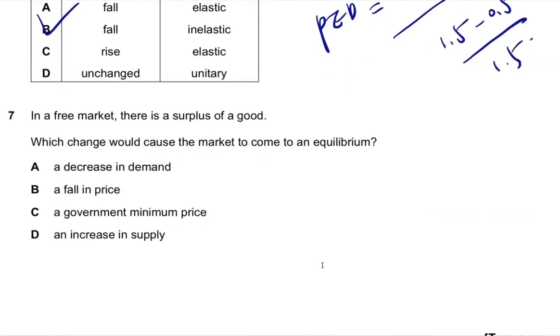Question number 7. In a free market, there is a surplus of a good. Which change would cause the market to come to an equilibrium? If there is a surplus of a good, surplus means there is excess supply. So there has to be more consumption to get rid of the surplus. To make that happen, you have to decrease the price.